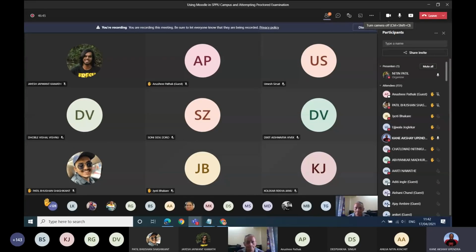This is Akshay. Sir, I had two questions. About the part where you said we can type it in a Word document and then paste it into the answer box. If we open a new window, won't the system count it as cheating or an offense? As long as your camera is on, there should not be any issue. But if you close that window or the browser completely, then it would be a problem.